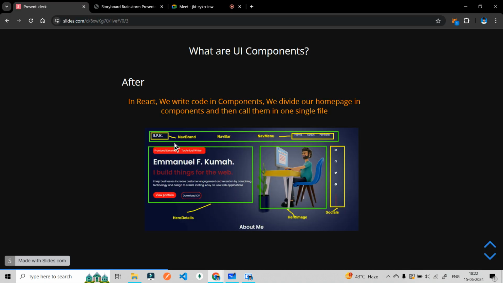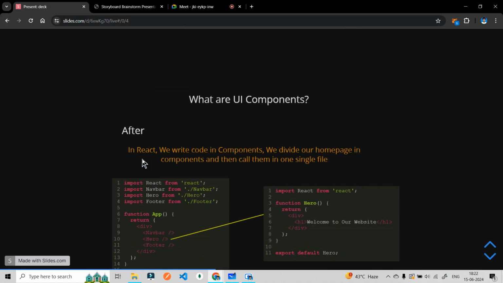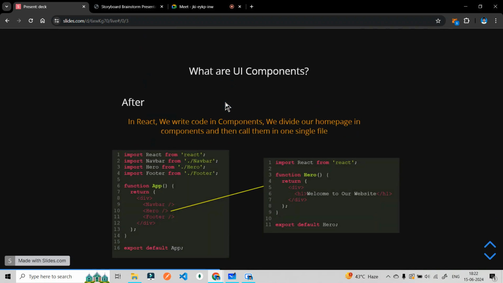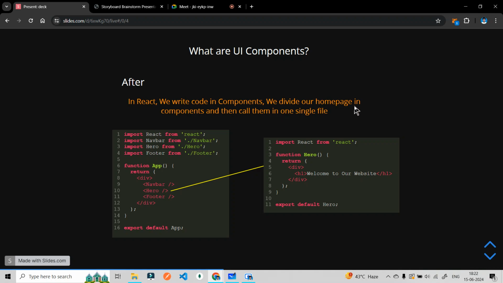What we are actually going to do is, in React we write code in components. ठीक है? We divide our home page into components and then call them in one single file. This is what I am saying. This is your React syntax. Don't worry about this, we are going to learn this later. But right here, understand the concept.